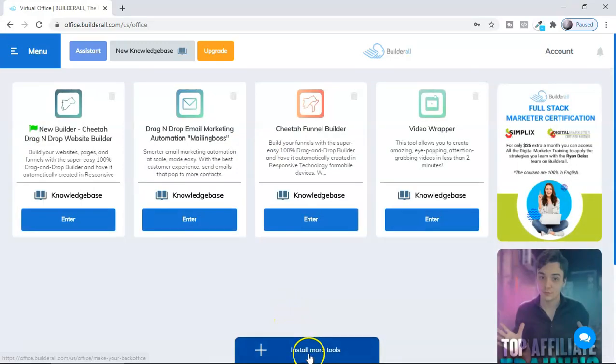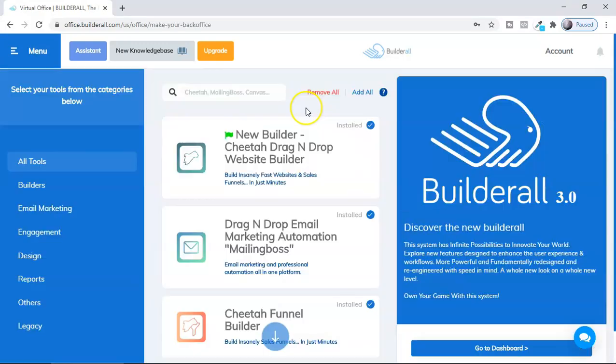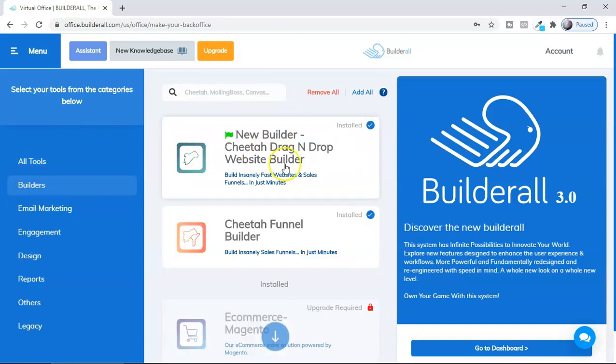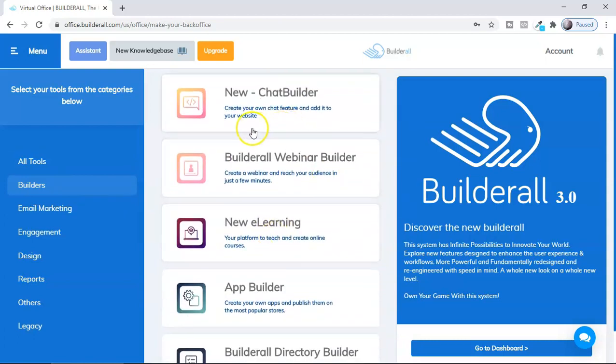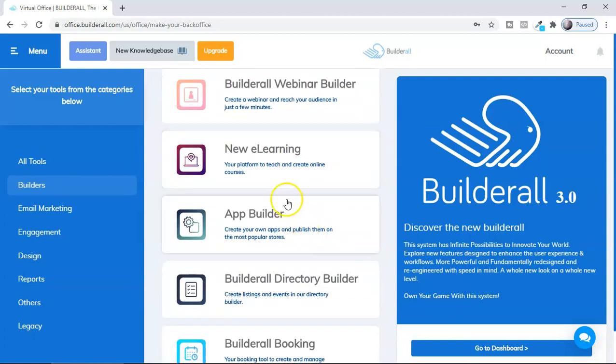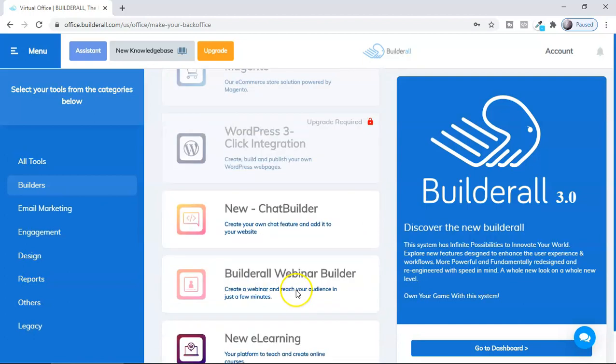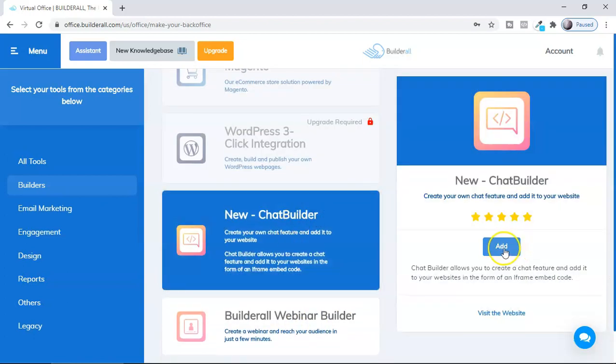As well as, guys, you can also click here, install more tools. So here you can see, if you click builders, it will show you all the builders: Cheetah builder, funnel builder, email builders, chatbot builder, e-learning builders, and all this, whatever you are looking for, you can add it from here. Okay, by just clicking add, it will be added in your dashboard.